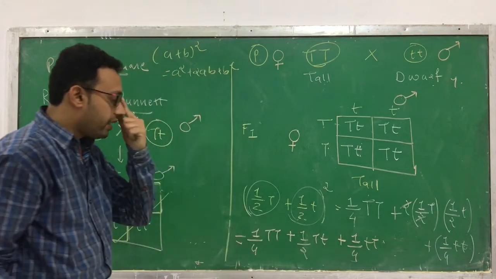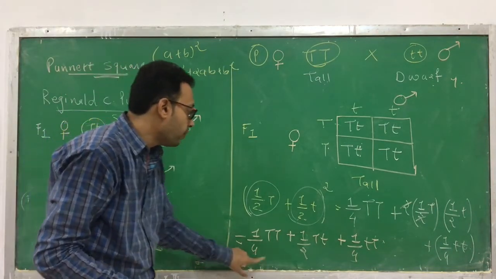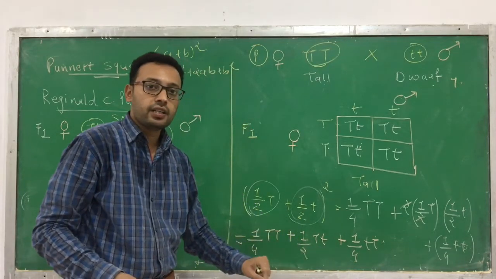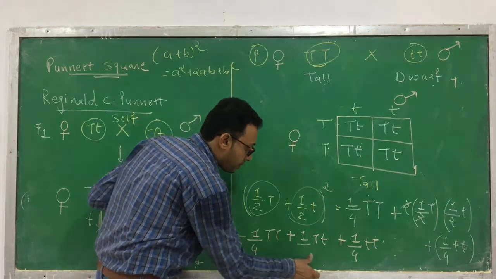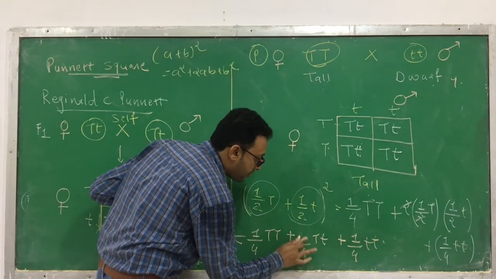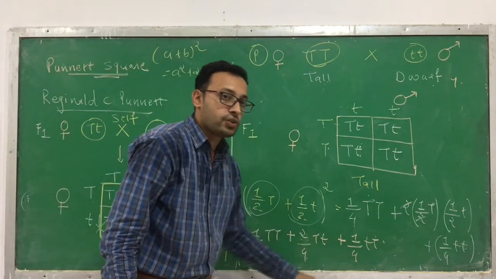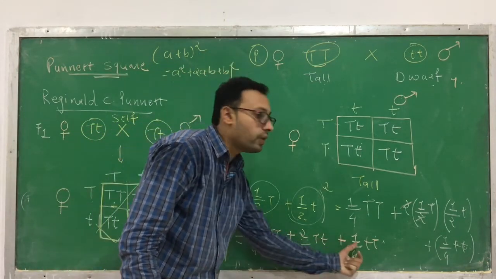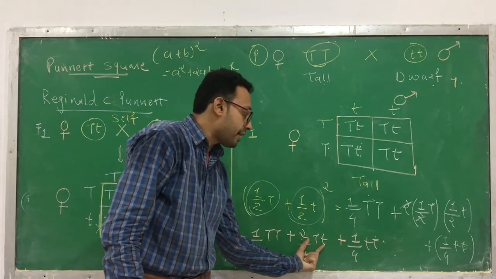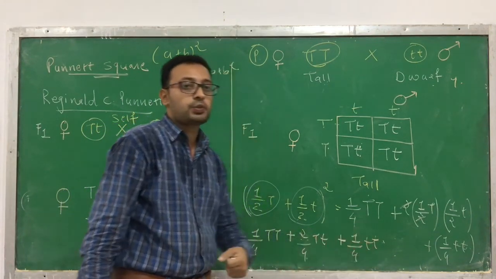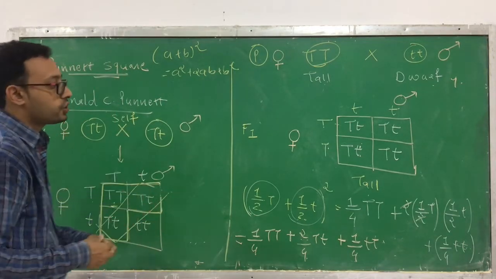So this is also a way by which you can obtain the ratio. Here it is 4, 2, 4. We can take the LCM, which is 4. So I have to multiply by 2 on both sides, so it becomes 1, 2, 1. That is the ratio: 1 capital T capital T, 2 capital T small t, 1 small t small t. This is an equation by which you can also calculate.